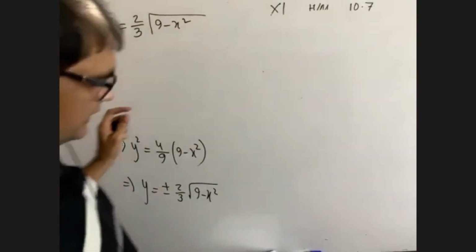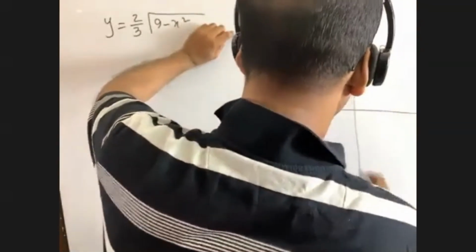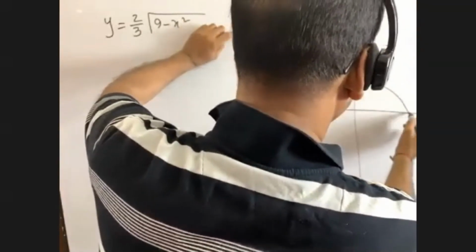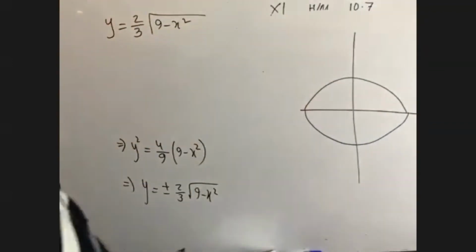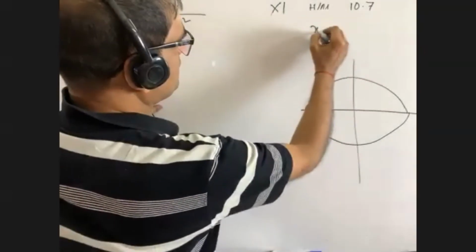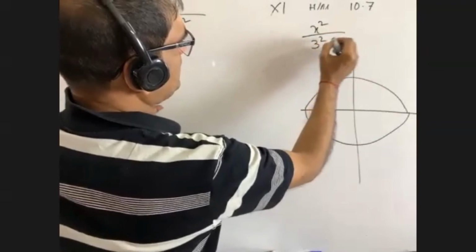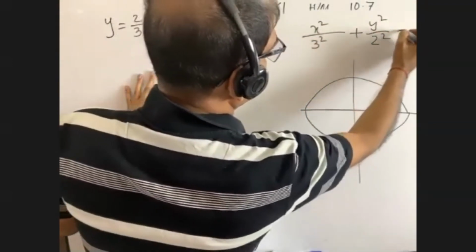Now what is happening here? This is the ellipse. Its equation was x square by 3 square plus y square by 2 square is equal to 1.